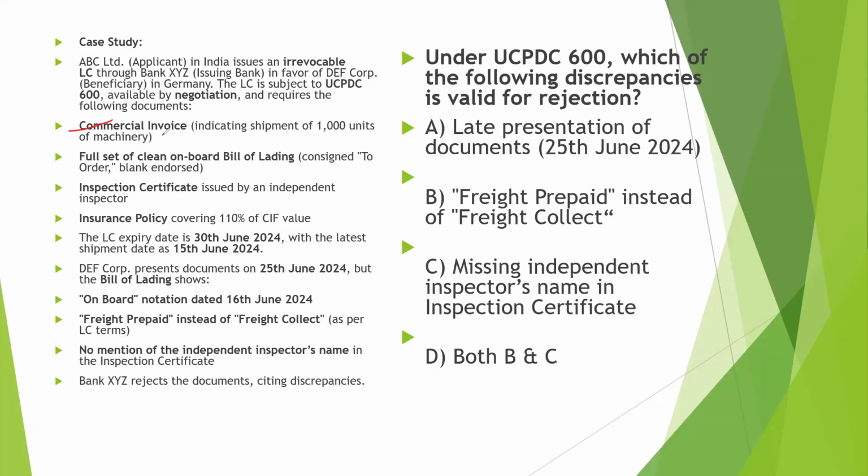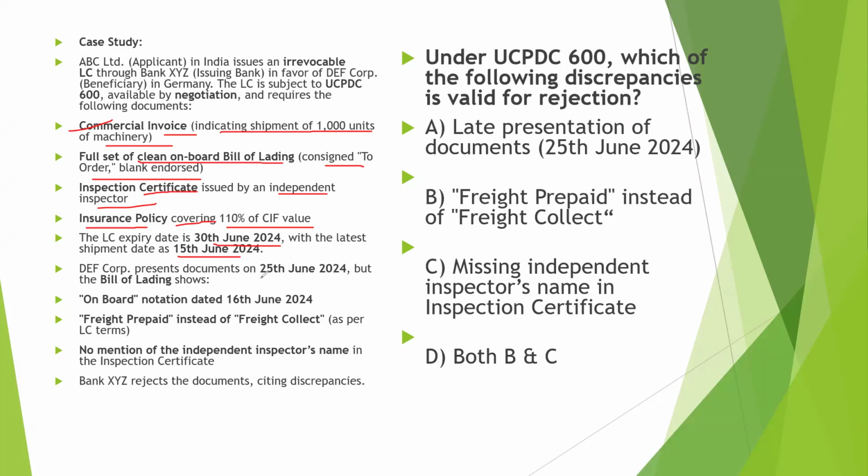First, a commercial invoice indicating shipment of 1000 units of machinery. Full set of clean on-board bill of lading, consigned to order, bank endorsed. Inspection certificate issued by an independent inspector. Insurance policy covering 110% of the CIF value. LC expiry date is 30th June and latest shipment date is 15th June.